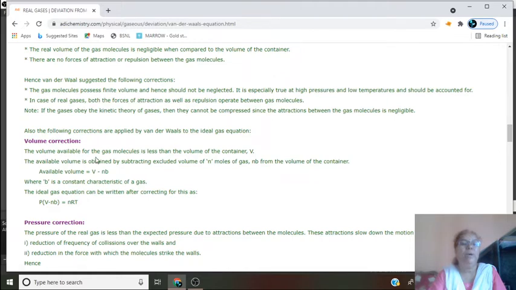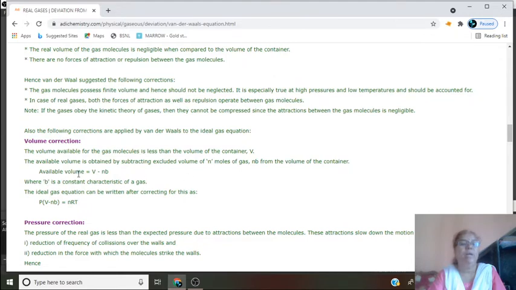The volume available for the gas molecules is less than the volume of the container; that is the free volume. The available volume is obtained by subtracting the excluded volume of n moles of gas, that means nb, from the volume of the container. Suppose V is the volume available for the free motion of the gas, and nb is the volume of the excluded space.